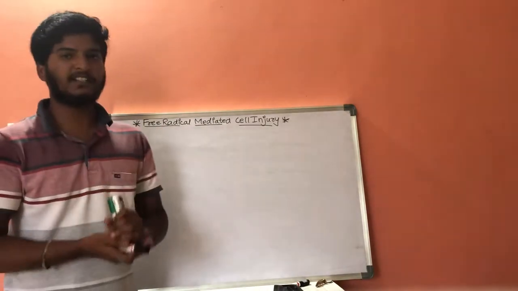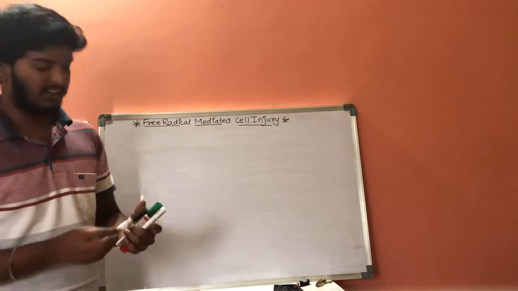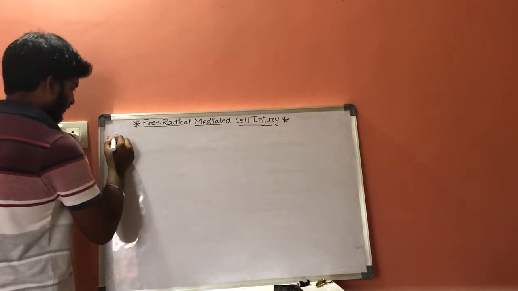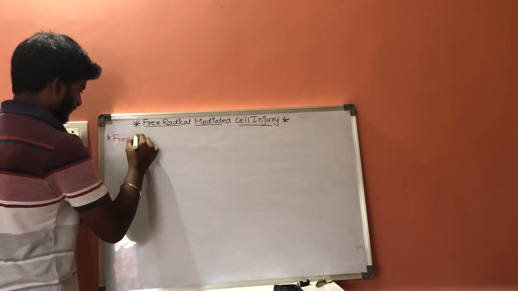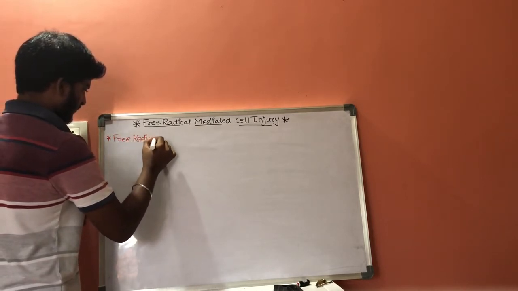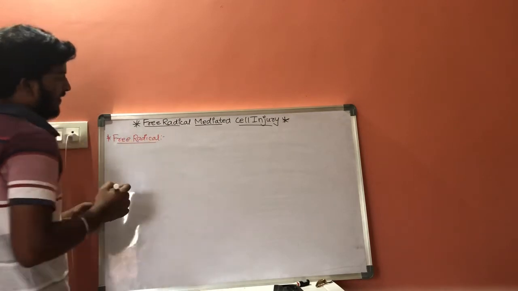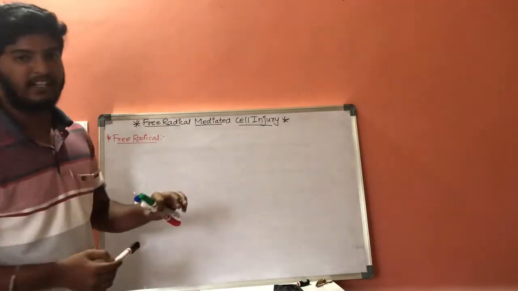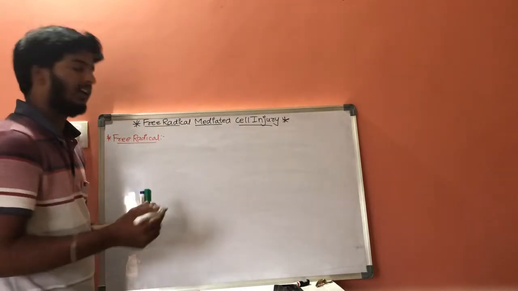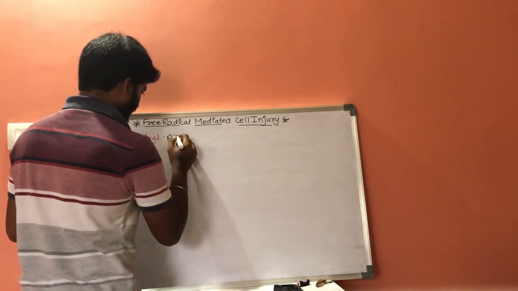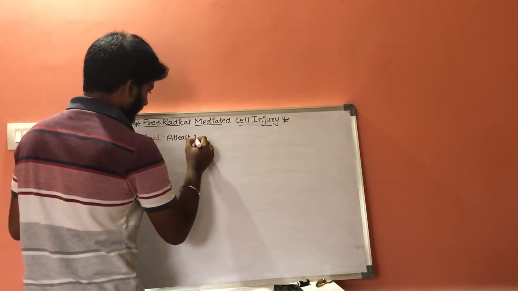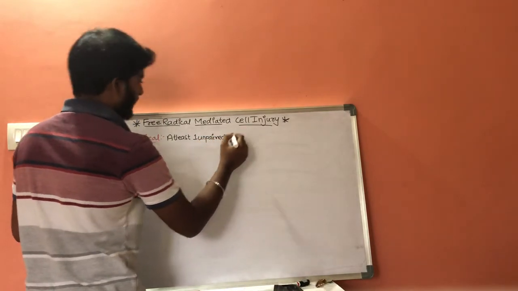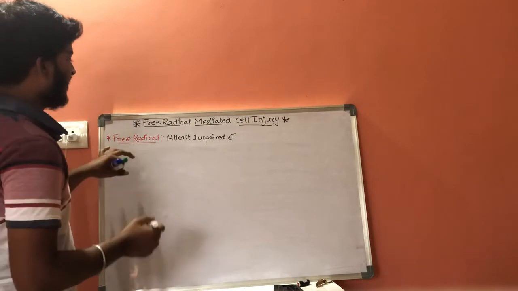First of all, let us discuss what is a free radical. A free radical is a chemical substance which contains at least one unpaired electron. At least one unpaired electron in it is called a free radical.